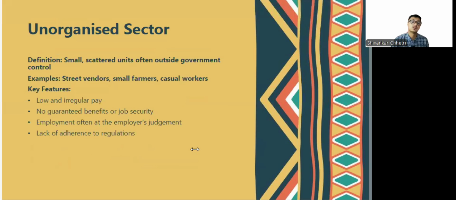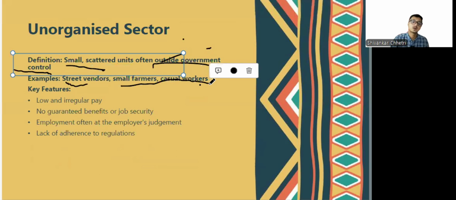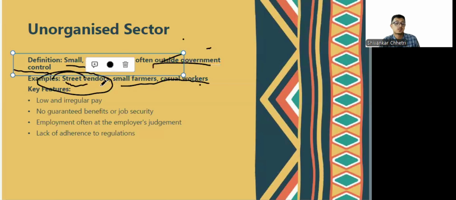But the unorganized sector has small scattered units, often outside government control. Nobody knows who is controlling it. Nobody knows how much it is adhering to the government laws. Street vendors, small farmers, casual workers are all examples of unorganized workers. So street vendors have no government laws supporting them.